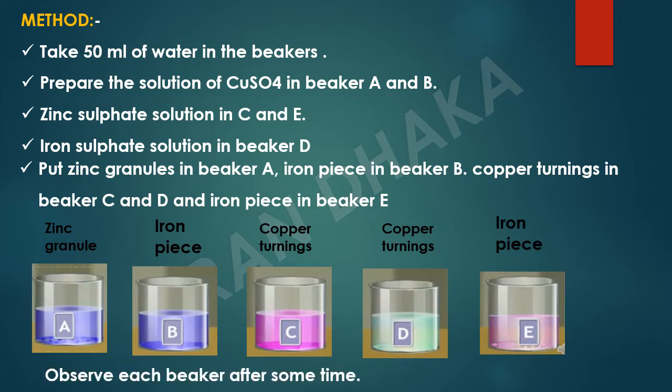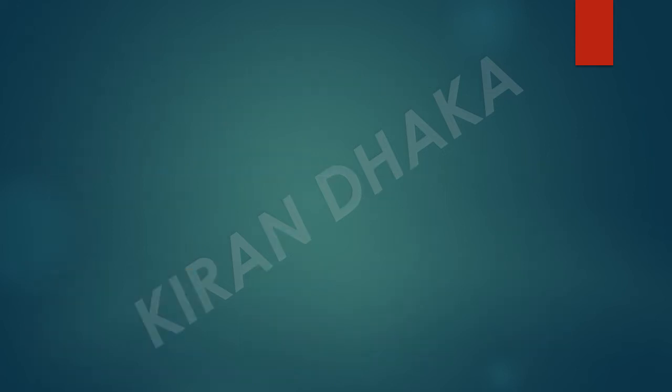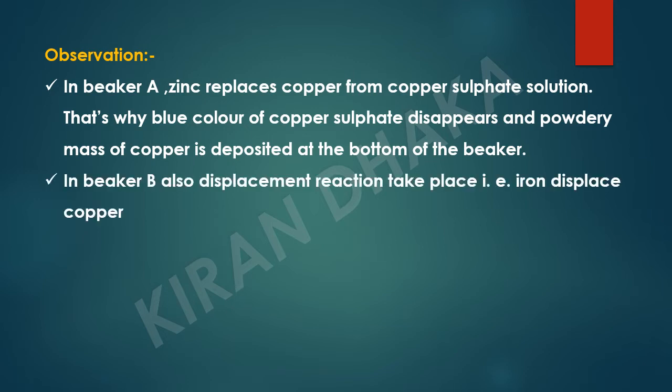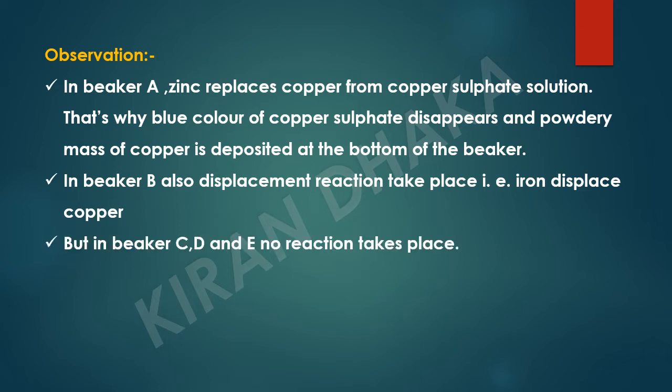After some time, what we observe is that in beaker A, zinc replaces copper from copper sulfate solution. That's why the blue color of copper sulfate solution disappears and a powdery mass of copper is deposited at the bottom of the beaker. In beaker B, a displacement reaction also takes place, that is, iron displaces copper. But in beakers C, D and E, no reaction takes place.